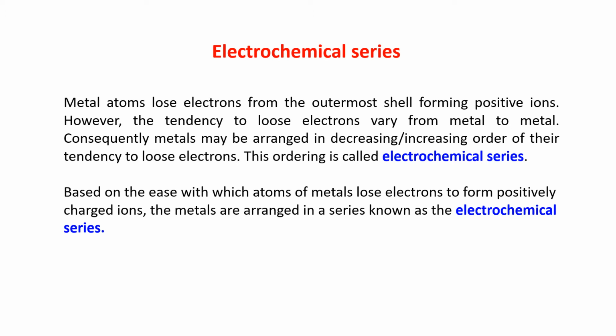What is an electrochemical series? Metal atoms lose electrons from their outermost shell. You all know about it, and they are forming positive ions. However, the tendency to lose electrons varies from metal to metal. Consequently, metals may be arranged in decreasing or increasing order of their tendency to lose electrons. Now, this ordering is called electrochemical series.